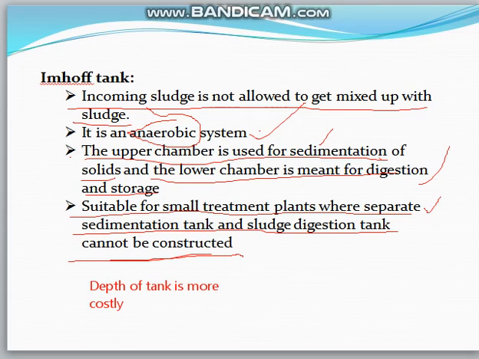It is a similar anaerobic system. Coming to circular settling tanks, the upper chamber is used for sedimentation of solids with detention time of 12 to 24 hours. And the lower chamber is for digestion and storage. So it is used for small treatment plants where separate construction is not possible. Depth of tank is more, and it is a costly one. So that's all about the septic tanks.